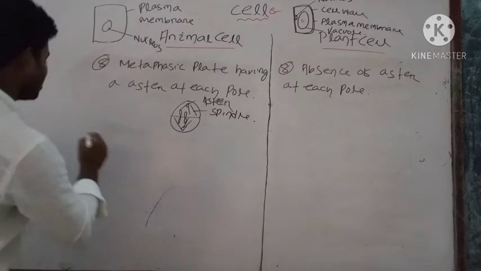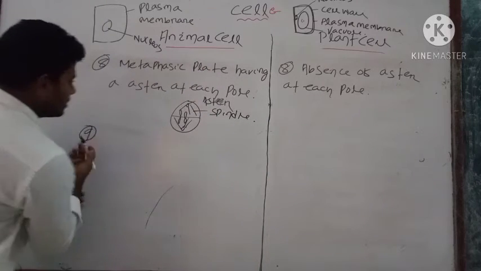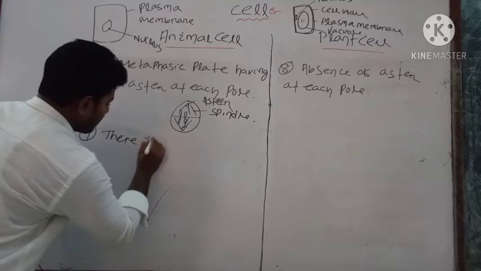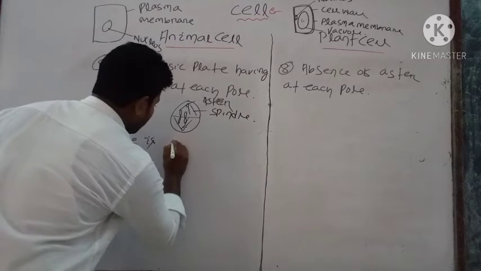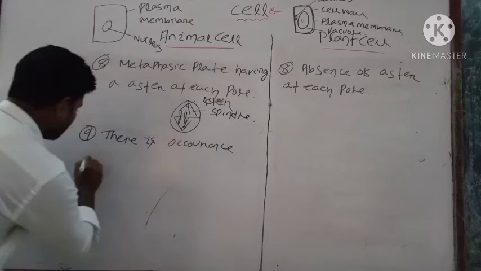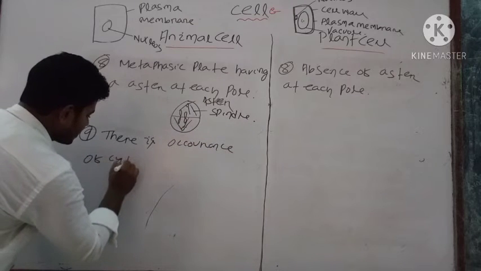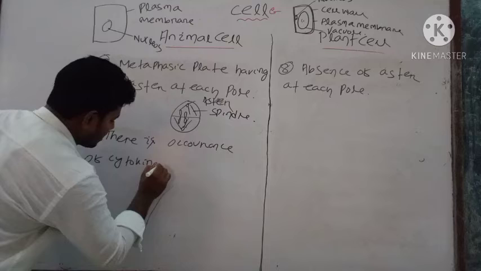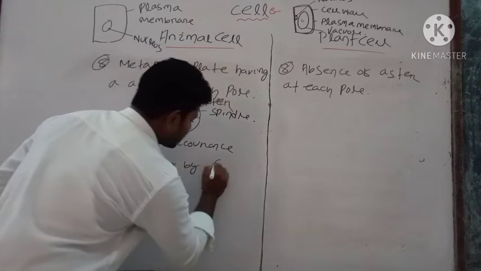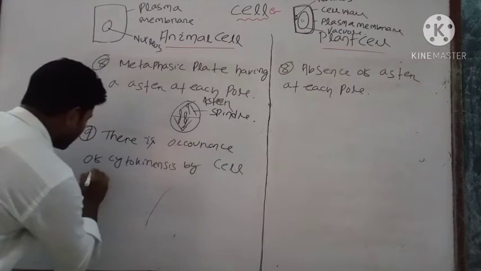Next one is the occurrence of cytokinesis by cell furrowing method.